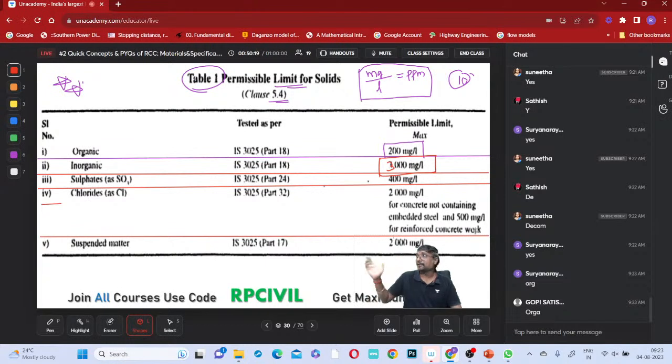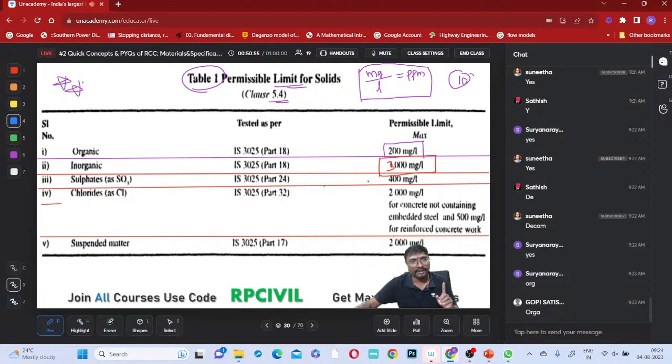Suppose you are leaning on a wall, and the water used for the concrete or cement mortar of that brick wall has more organic material. Bacteria and fungus formation will be there. That will affect the structure definitely, and cause diseases also. So it is very dangerous to have more organic material. That's why organic material has the lesser limit. Inorganic is okay, no problem, because it is non-reactive.